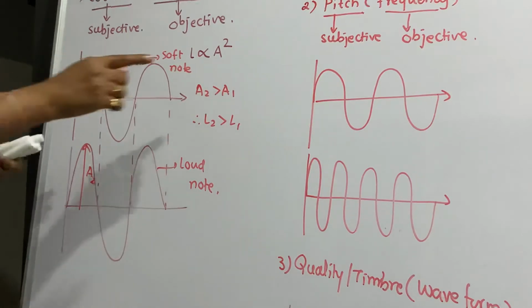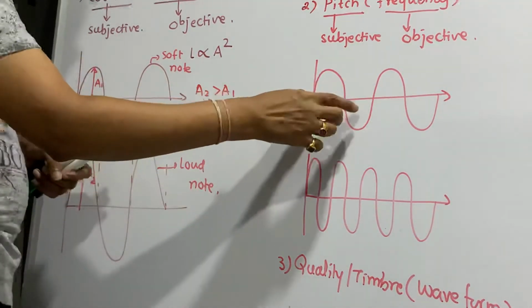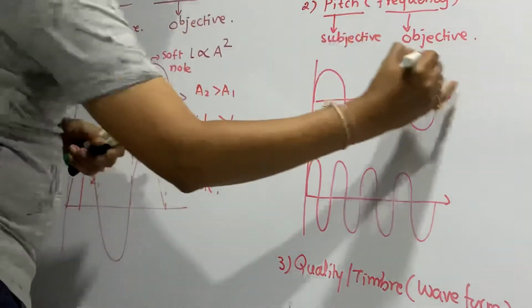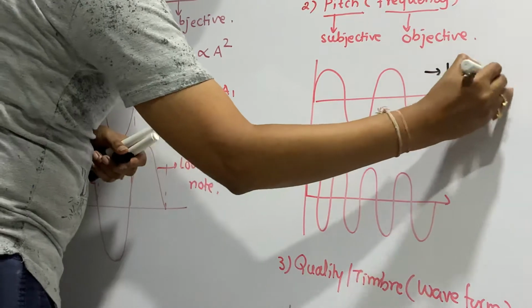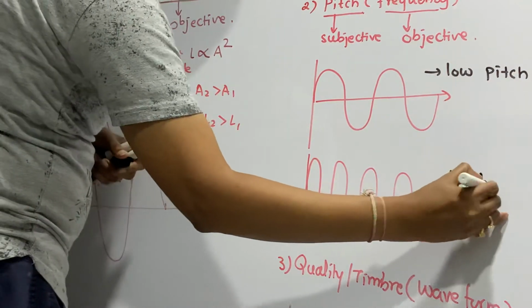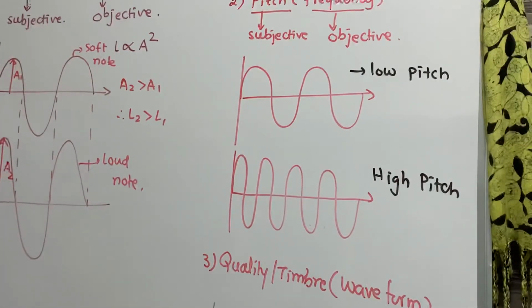Now over here, pitch. Over here, the number of waves will be less. Here, same amplitude, but the number of waves will be more. So this is called low pitch, and this is called high pitch. Low pitch and high pitch. That is two.